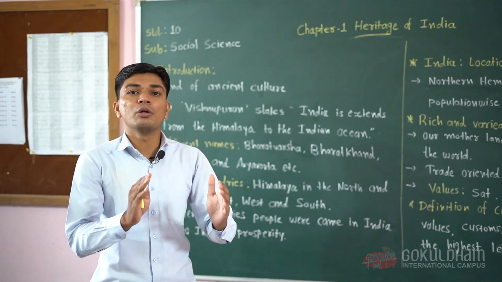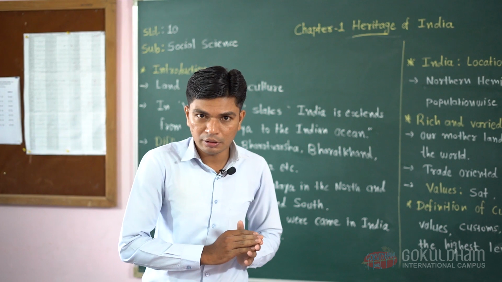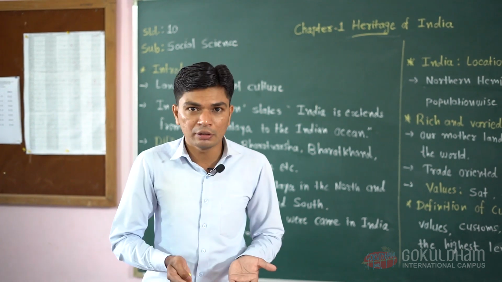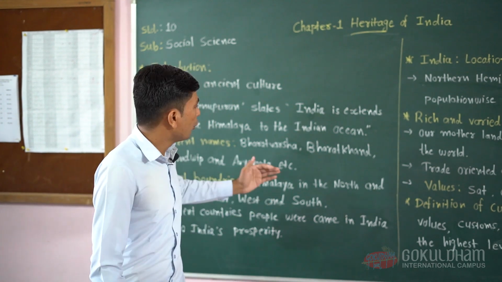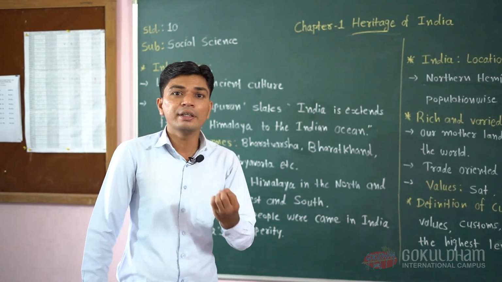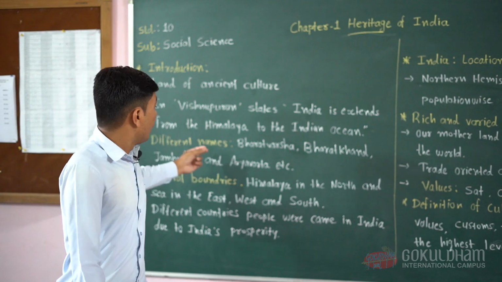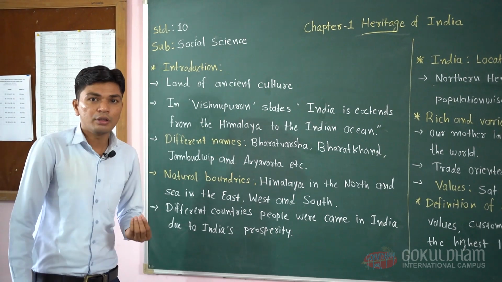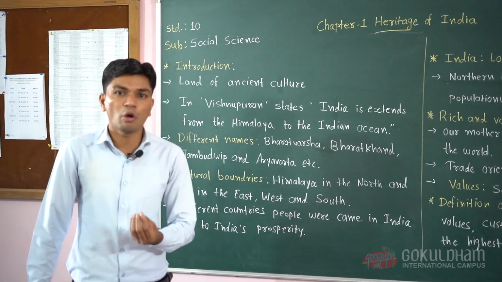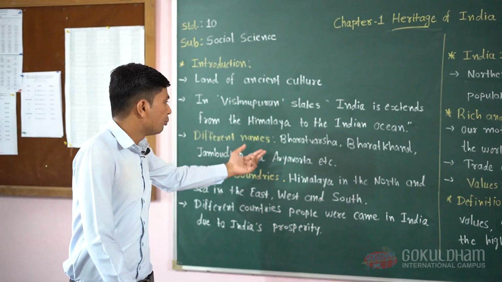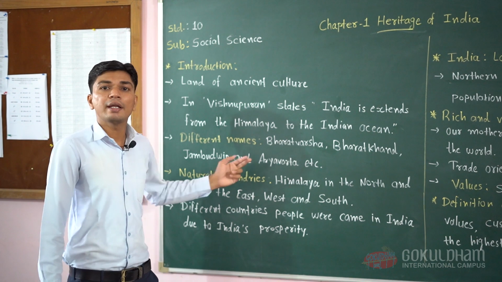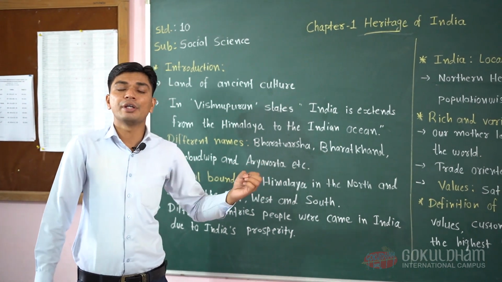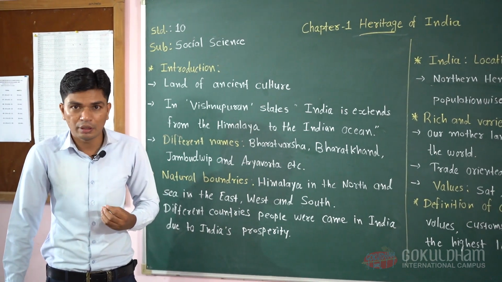Now those people who are living on this land are known as Indian. That means those descendants who are living on this land are known as Indian. Their identity is Indian. You have heard many times many names of our country such as Bharatvarsha, Bharatkhand, Jambudvip and Aryavarta. These are our country's oldest names.